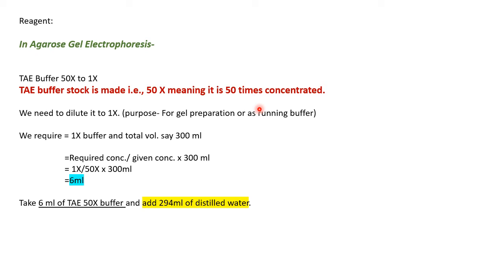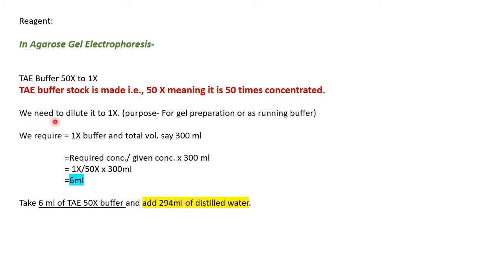The amount of the ingredients or components which you need to weigh, you just dissolve that in 1 liter, and that is how you make the very concentrated stock buffer. And that is why you do that. The reason is it is easy to handle, easy to store. So when you need to prepare your gel, you need to dissolve the agarose in TAE buffer, and the buffer concentration should be 1x, right? So it is easy to use 50x, that is very concentrated buffer, and dilute it to 1x. So that is the reason.